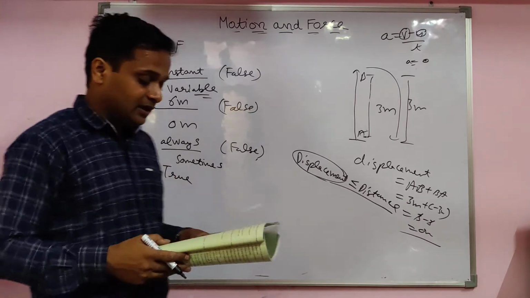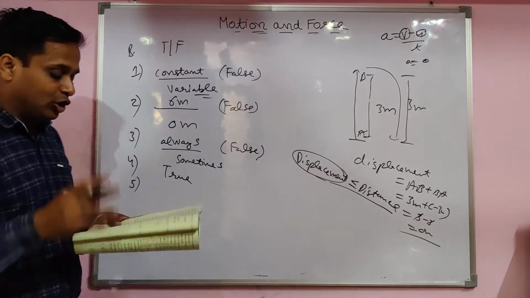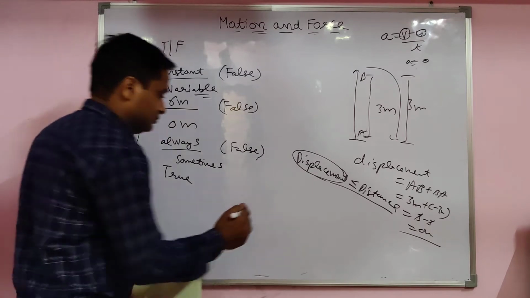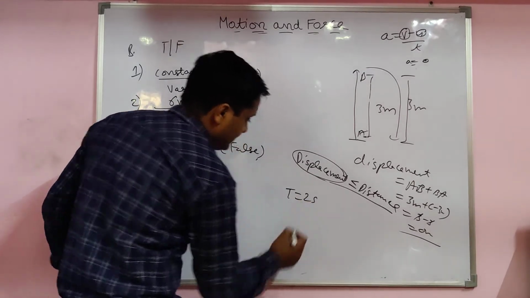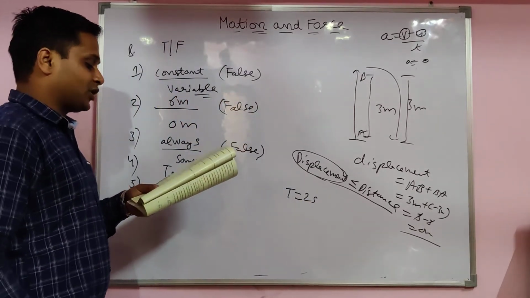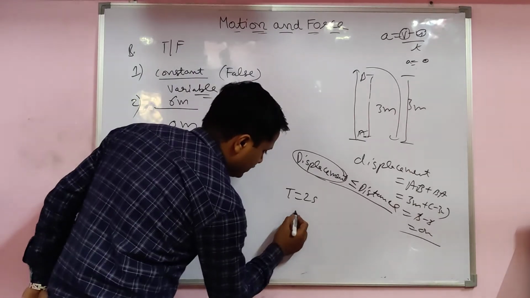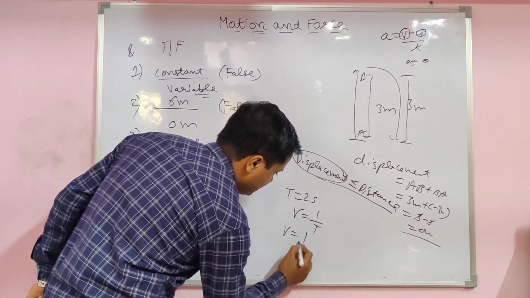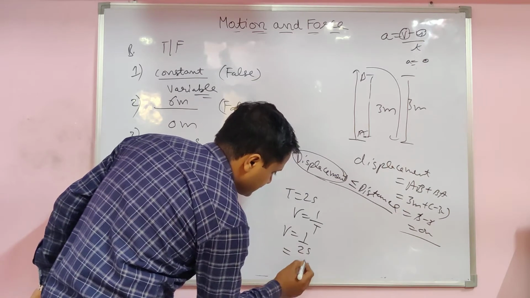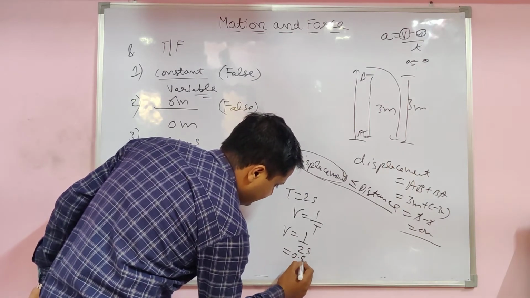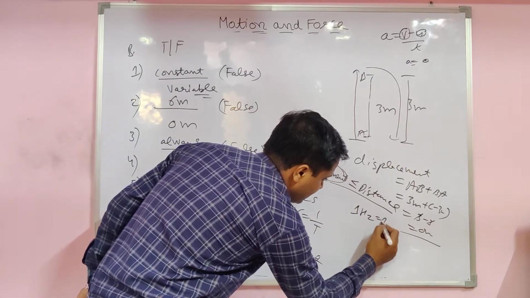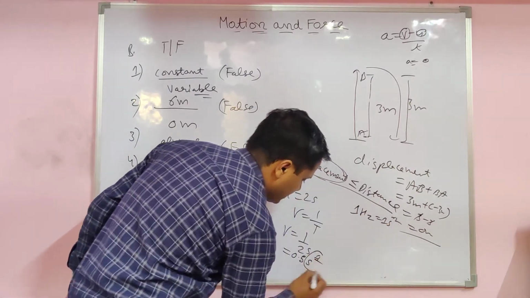Now come to the fifth one. If the time period of a simple pendulum is 2 seconds, its frequency: you know the relation, frequency is 1 upon time period. You put 1 by 2 seconds, that is 0.5 per second, and you know 1 hertz equals 1 per second, so here you put hertz.